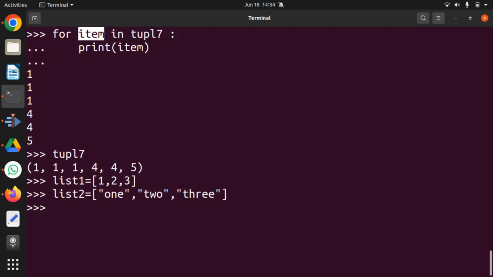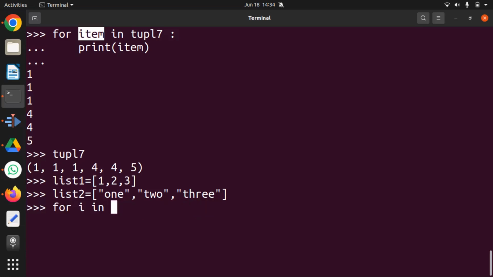Now I want to print it in this format. 1 is nothing but 1, 2 is 2, by concatenating these two. That is, I want to take one element from here and one element from here and print it simultaneously. So what we can do is create a loop. So I can say for i in zip of both of these, list 1 comma list 2.